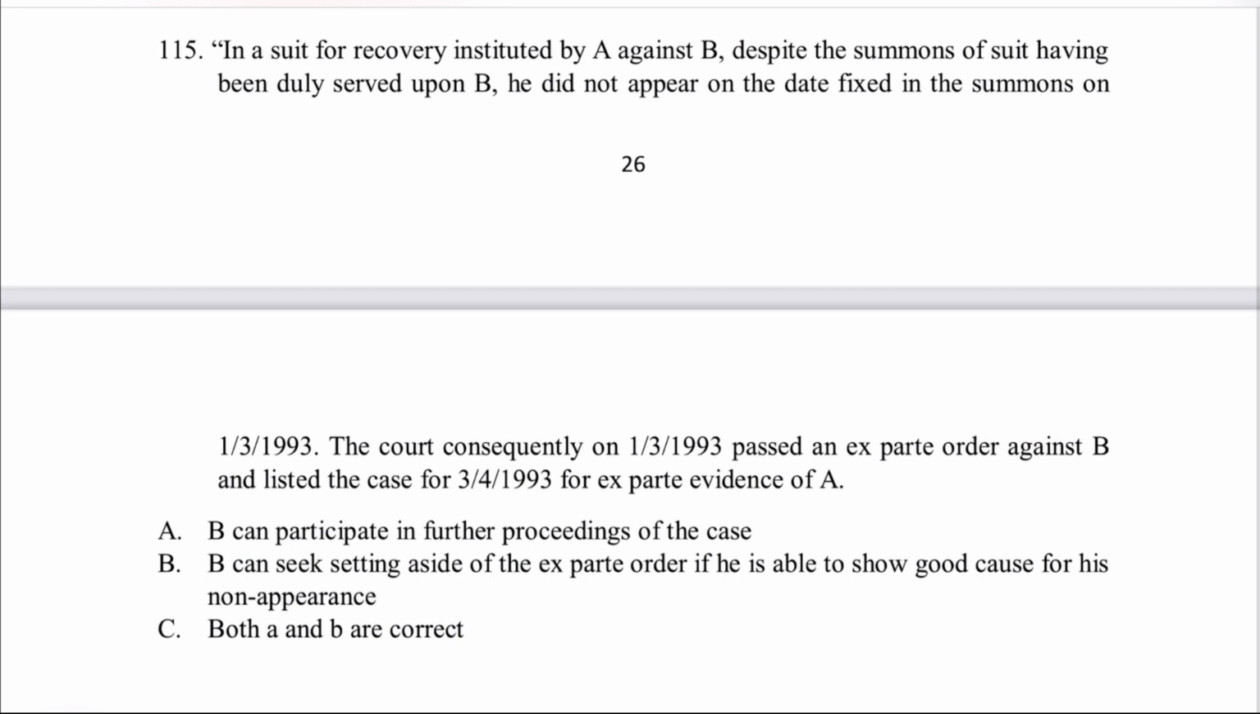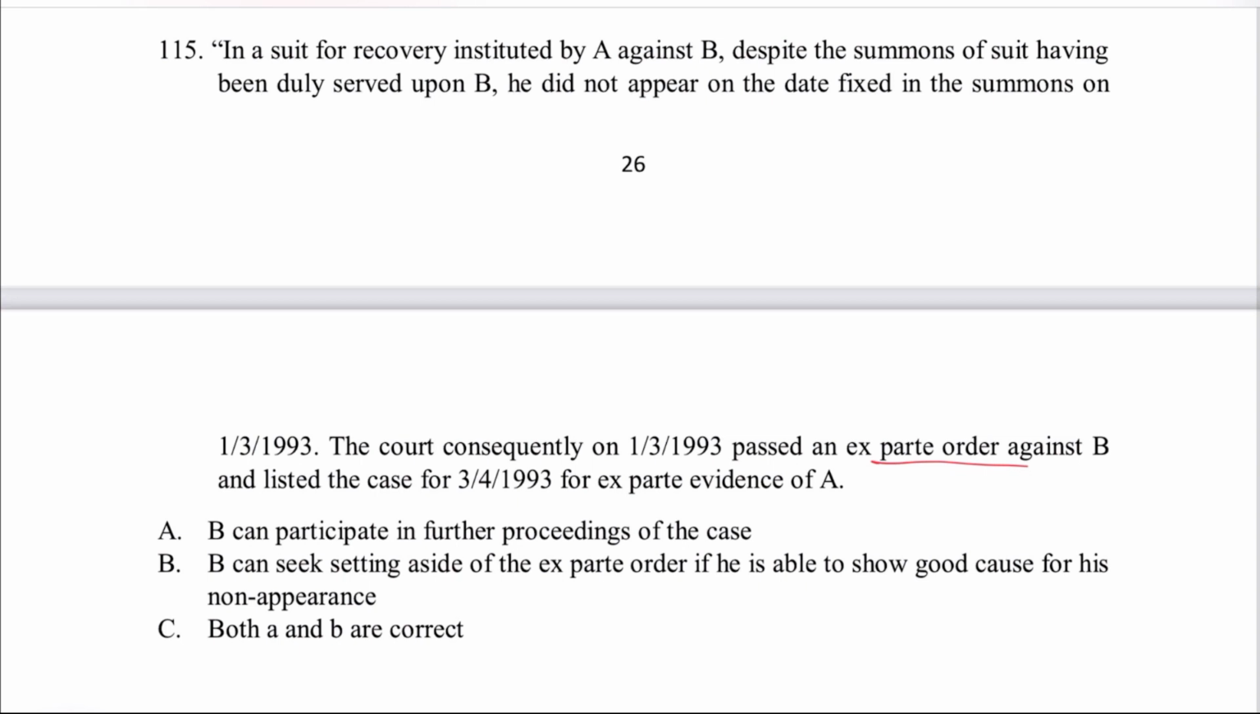Now come to question number 115. In a suit for recovery instituted by A against B, despite the summons of a suit having been duly served upon B, he did not appear on the date fixed in the summons. On 1/3/1993, the court consequently passed an ex parte order against B and listed the case for 3/4/93 for ex parte evidence of A.